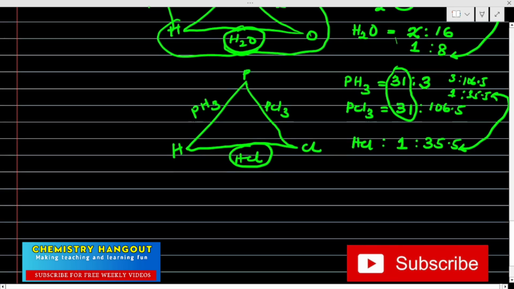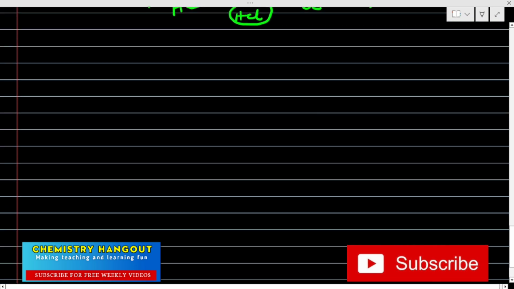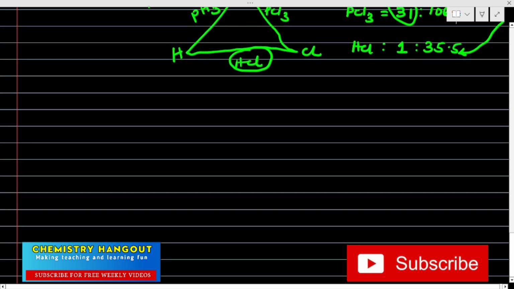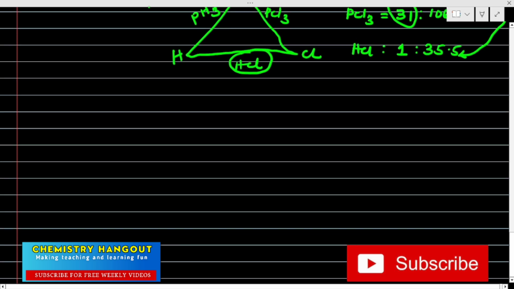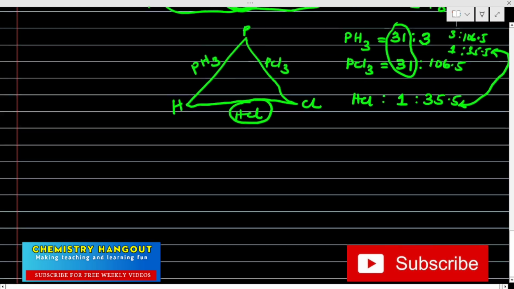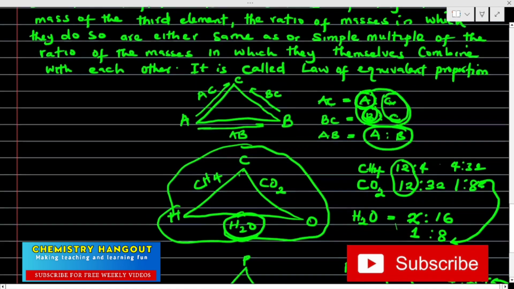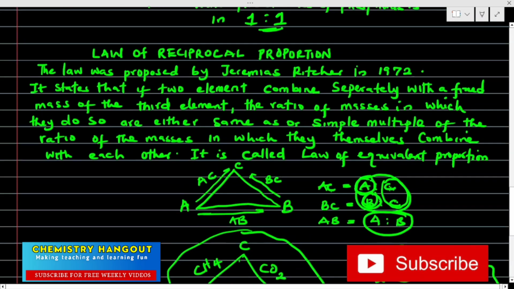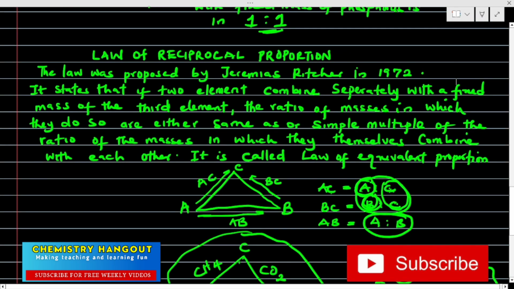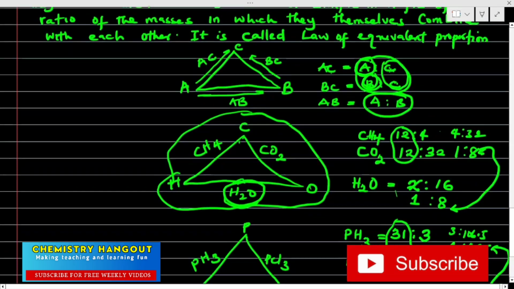That's why it's called the law of equivalence. In fact, this is a very interesting law, and that is how it is formed. I know a lot of people might still be finding it a bit difficult, but you need to try it. I'll give an example for you to try and put the answer in the comment box section. You need to go over it over and over again, especially people that are not familiar with this law of reciprocal. Just look at what the law is. This is what the law is talking about, and I've given examples. So you need to watch it over and over again to actually understand.